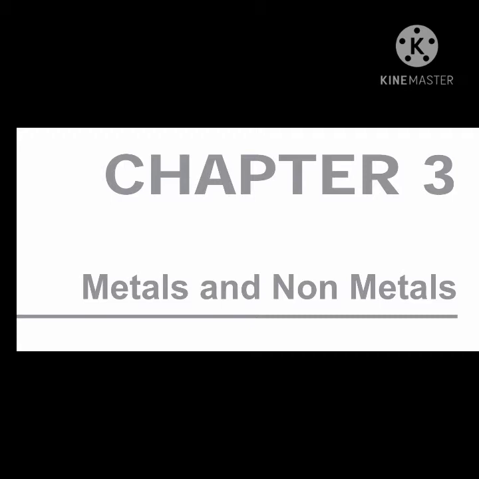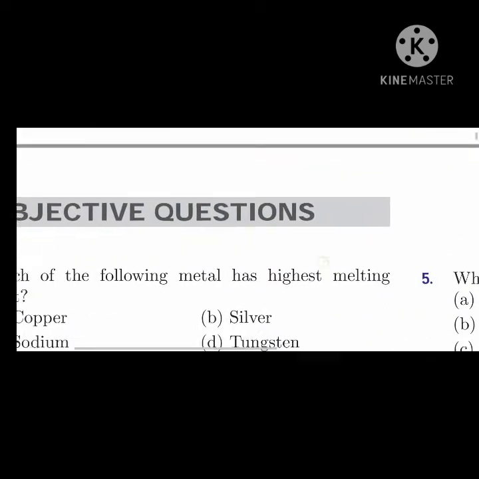So today we will have a revision on chapter 3, metals and non-metals. We will discuss and revise only objective type questions for the day. I will be giving a test on unit 1, that is chemical reactions and equations, and acids, bases and salts, and this chapter, metals and non-metals, I'll be giving as a unit test. So you'll be writing 3 tests all together. Fine. So let us revise multiple choice questions related to this chapter.